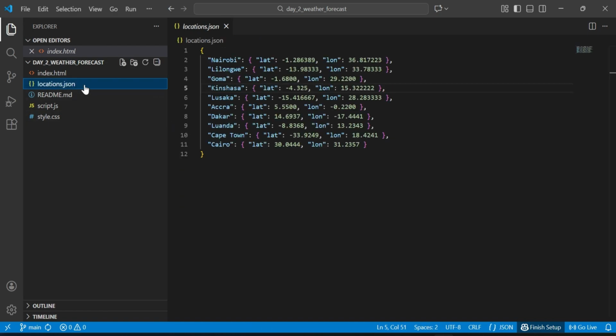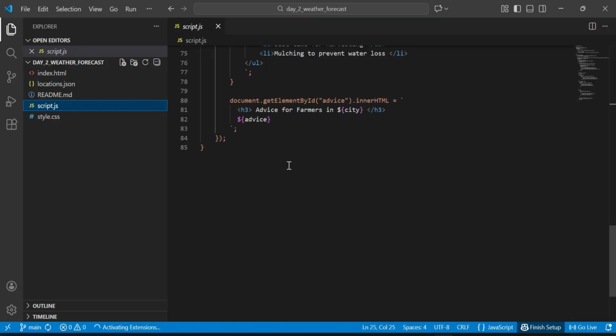So this is how our JSON file looks. It has the area, but also the longitude and the latitude. We have a few countries here, but please let me know in the comment section which other country to add. We can add more countries as we wish here, and more areas.